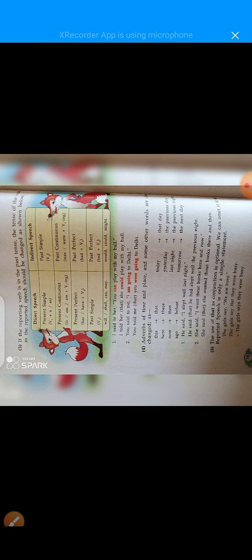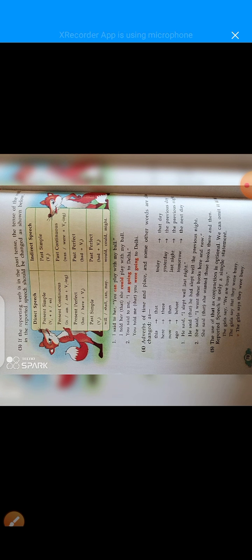Look at the sentences or examples given here. He said, "I slept well at night." He said to someone that he had slept well the previous night. Had plus verb 3: had slept well the previous night.